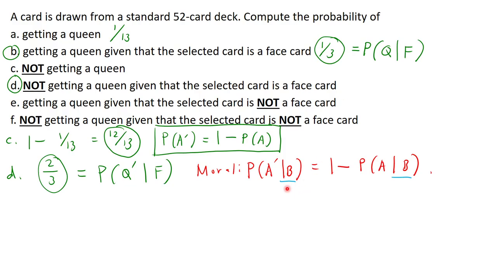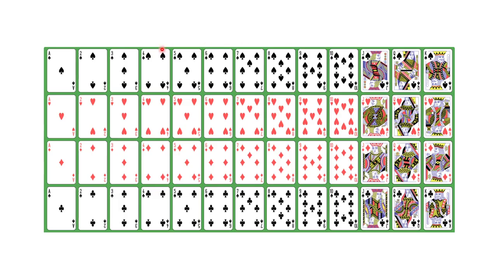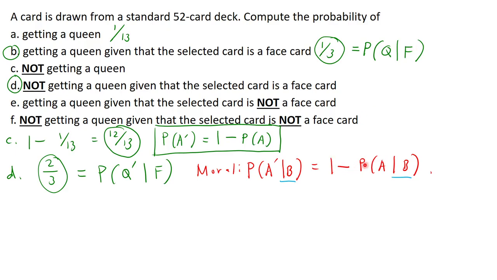Pero, this time, dahil meron tayong condition na given B, tapos dito ay given B din, hindi mo na concern lahat. Ang concern mo na lang ay ito. Ito na ang iyong 100%. Tapos, pwede ka na magbura doon. Like in this case, the probability na A happened, given sa mundo na yun na B happened, pag 1 minus mo yun, yun ang probability na A did not happen. Like in this case, dahil face cards na lang ang pinag-uusapan natin, yun na yung 100% natin, ang probability na queen ang makukuha ay 1/3, syempre ang probability na queen ay hindi makukuha ay 2/3.